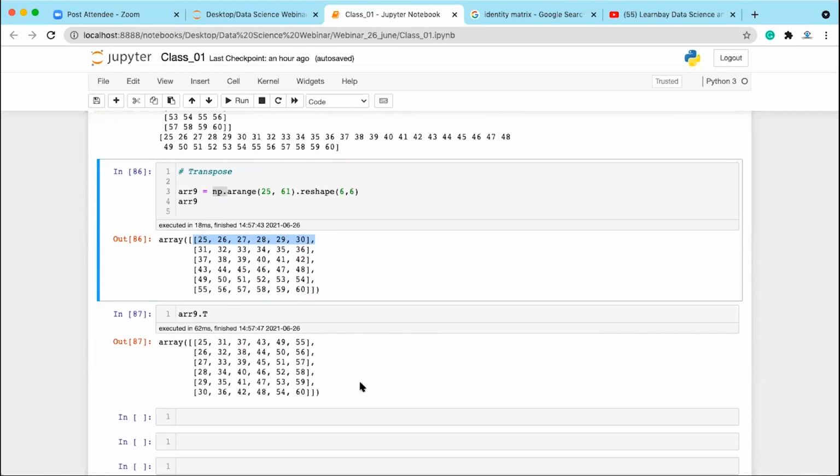We use it in mathematical calculation. First of all, these are the things we are learning. Why? Because these are all important from the NumPy perspective. You should know them when you are learning about NumPy. These are the easy things. When you just apply them, you learn something, so that gives you the confidence. There are a lot of other things that you can do with NumPy. We will be coming to that in class. We are starting with NumPy, so just understand this, and the rest will be coming up with the other topics.